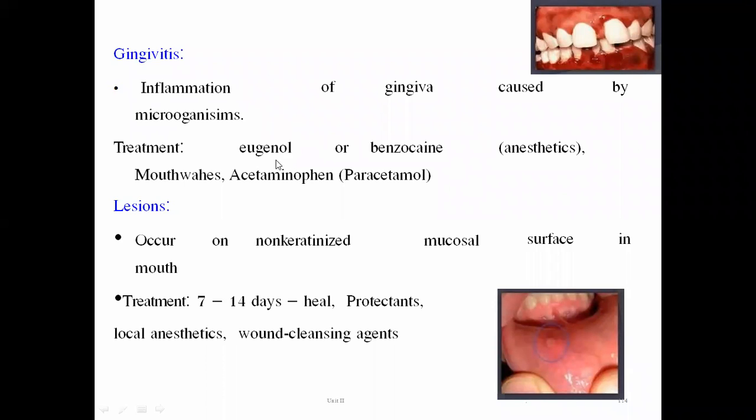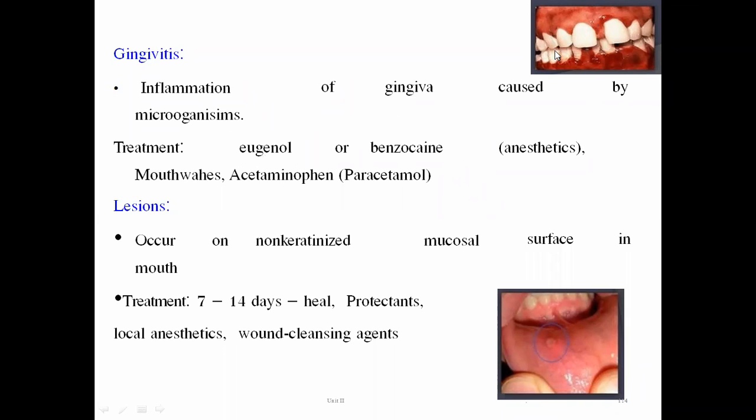Eugenol is one of the major components of clove, lavang. That's why sometimes our mother tells us to hold a clove for either an hour or half an hour, and you will feel relaxed from that problem of teeth, because clove will contain eugenol as a major constituent. If we continuously masticate that clove inside our mouth, it will release eugenol and we will feel relaxed and comfortable from this problem of gingivitis. Now for the treatment of gingivitis, we are going to treat this disorder with eugenol, an anesthetic.